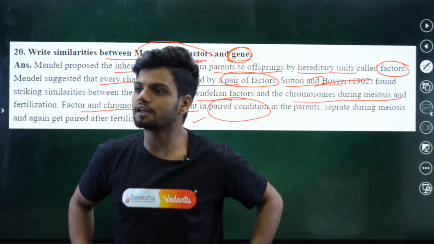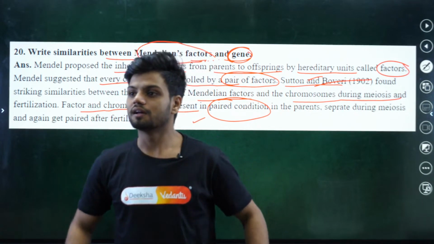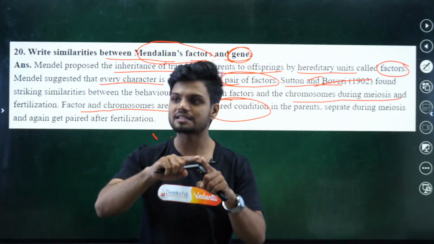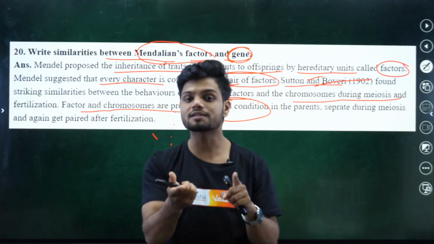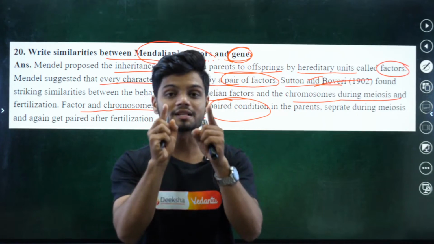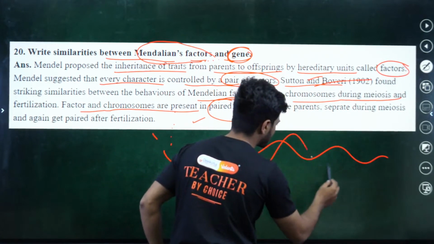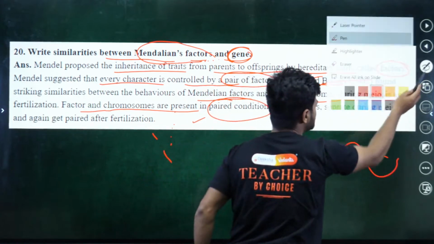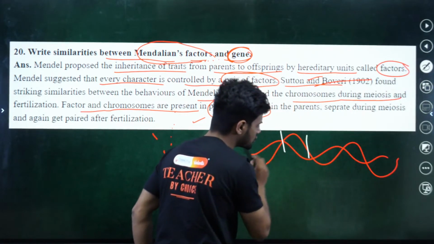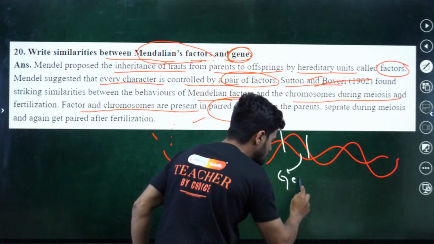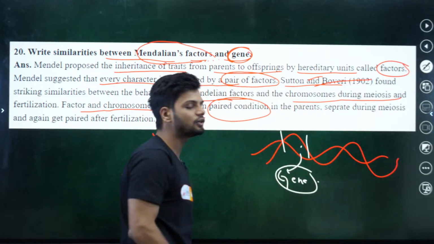Sir, genes are the informed form of DNA. Yes, genes are a form of DNA. But what is a gene? A gene is nothing but a small segment of DNA. For example, this is a long DNA. If I take a small section here, this particular part is the gene. A gene is a segment of DNA.